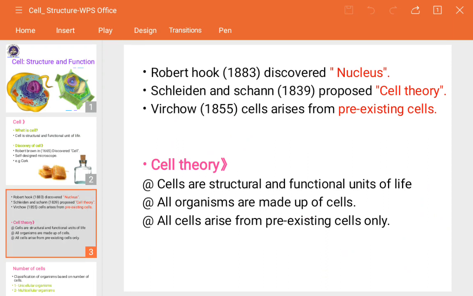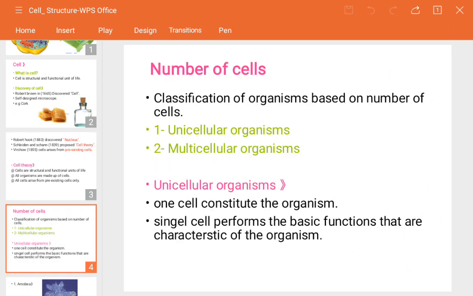Now, the next part, number of cells. What is the relation of the number of cells here? As I told you, our body requires so many cells to build our body and the different systems present inside it. But what about single cells or microorganisms?